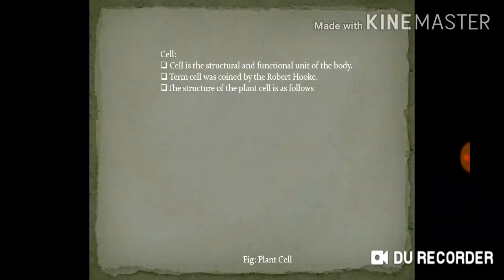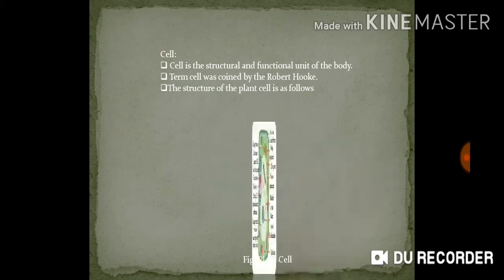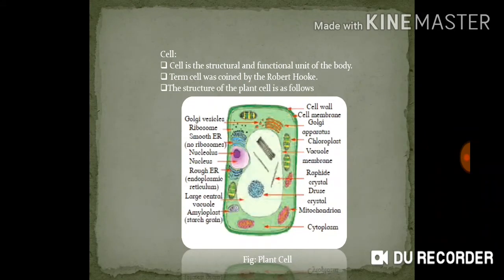Cell is the structural and the functional unit of the body. The term cell was coined by Robert Hooke. The structure of the plant cell is as follows, and this is the structure of the cell.